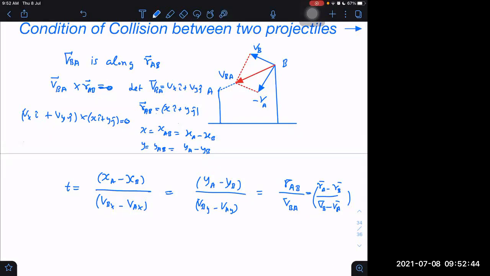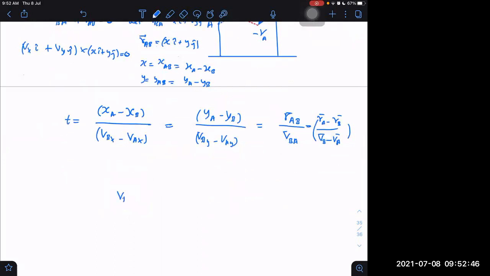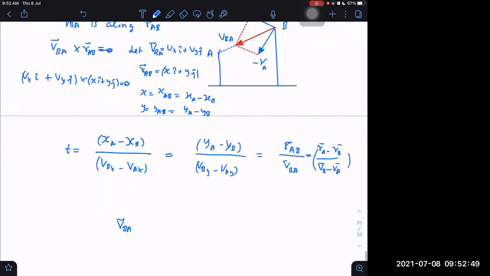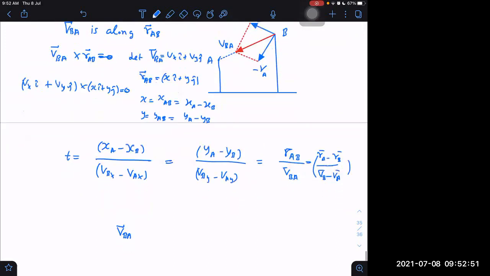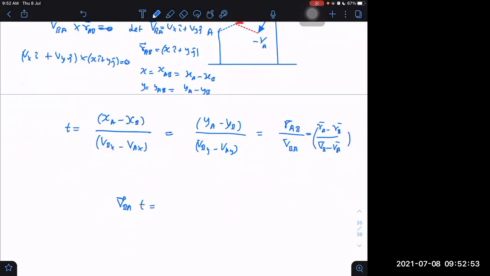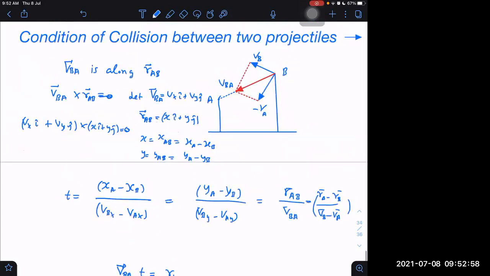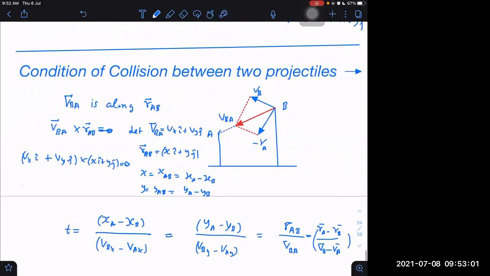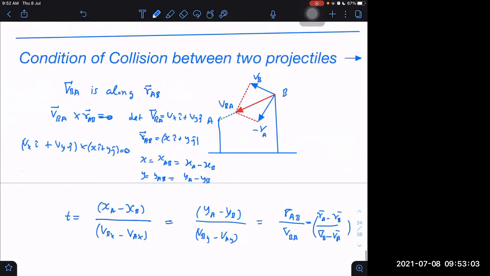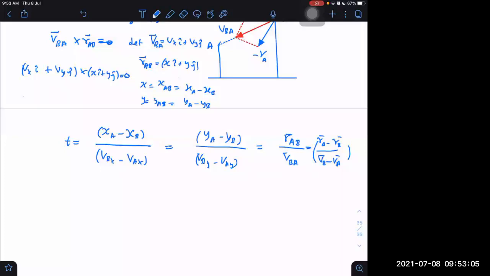I'm just telling you in another way here directly. VBA cross the position vector RAB is equal to 0, that is, VBA is parallel to RAB for collision to take place.